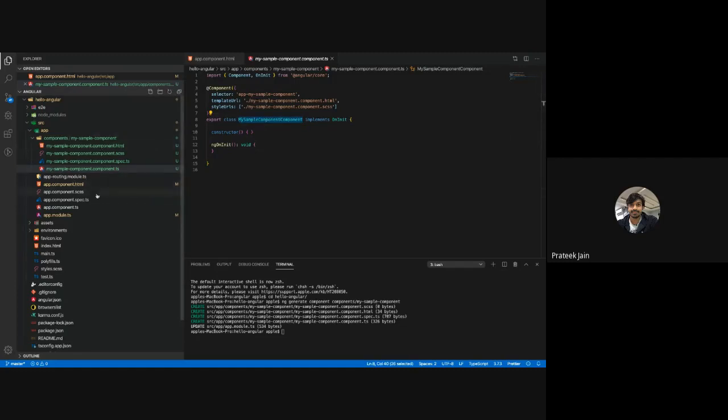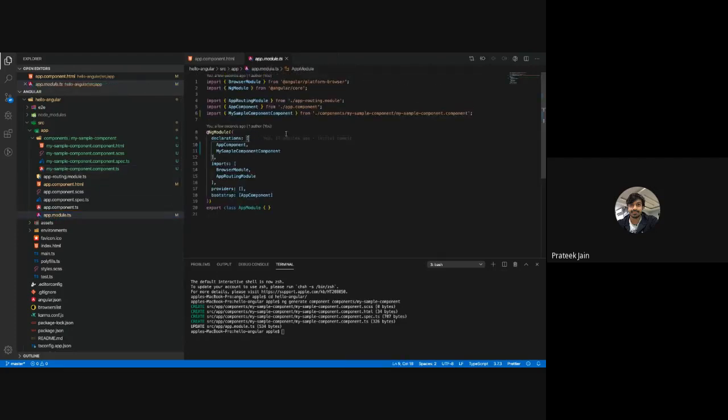Every time you create a component, you have to register that component in your app.module.ts, or any of the module files. There can be multiple modules, that is a big concept, but right now you have seen one app module. It has this main NgModule. We have copied that component name, right? You can see the component name is highlighted here with the specific path, and the registration is happening here in this declarations part.